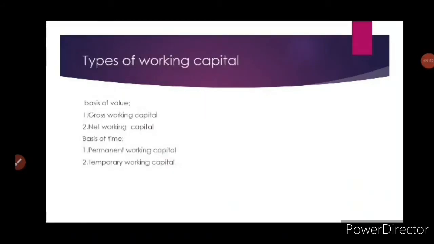The other one is net working capital. What is this net working capital? It is the excess of current asset over current liability. That is inflow as well as outflow of funds. So here it is called current asset minus current liability.